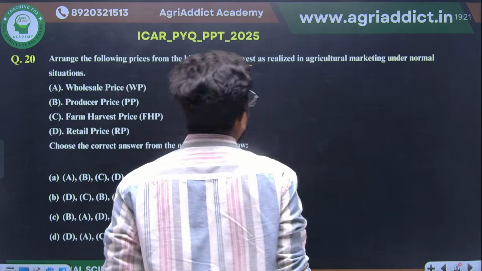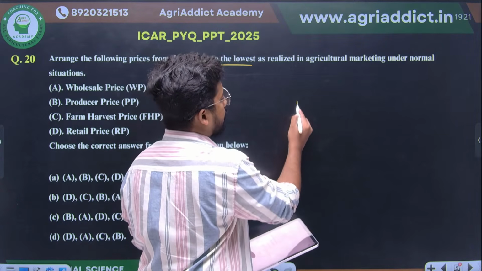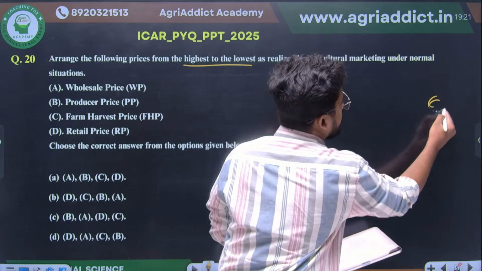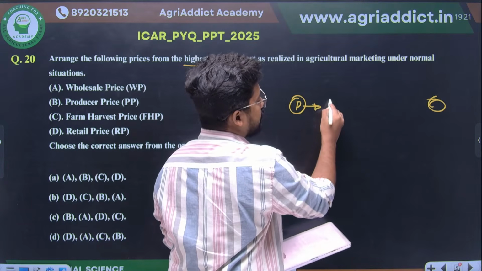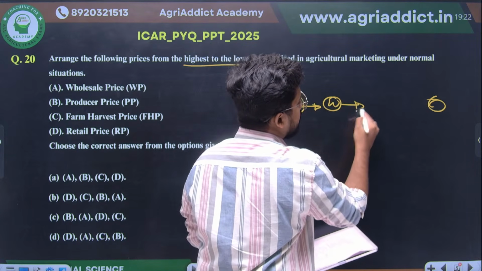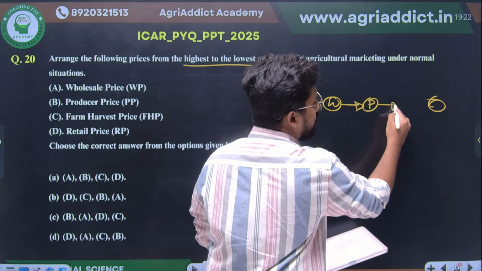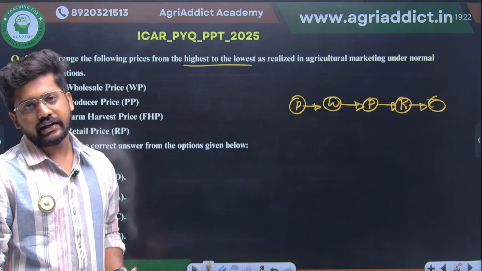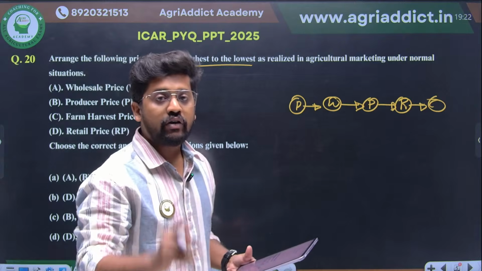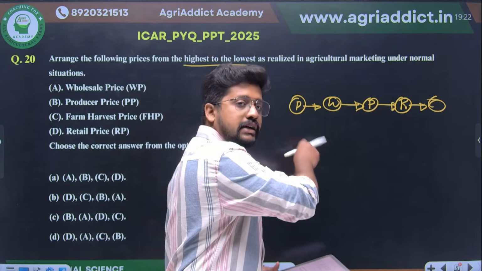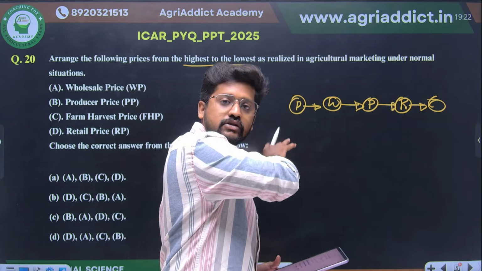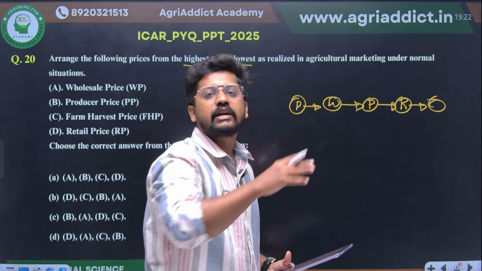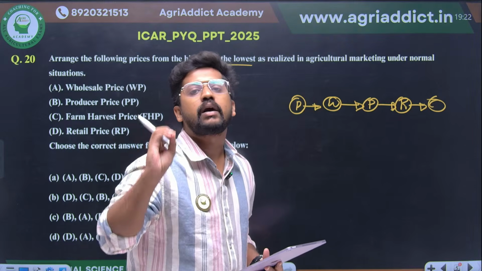So from the marketing channel perspective, there will be a producer and finally there will be a consumer, right? From the producer, it will be going to maybe a wholesaler, then maybe to some processor, or to a retailer, and then to the consumer, right? So this is actually your marketing channel. From the marketing channel, we know that as agricultural marketing goes on from one intermediary to another, there are some costs and there are some margins incurred.